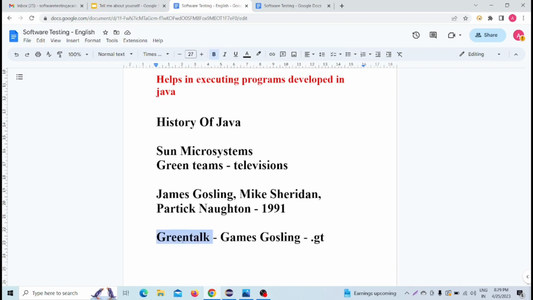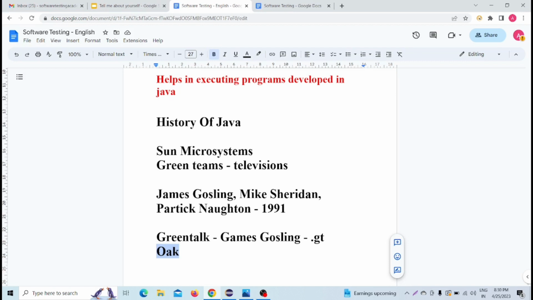When James Gosling introduced Green Talk, the extension was .gt. After Green Talk it was called Oak.